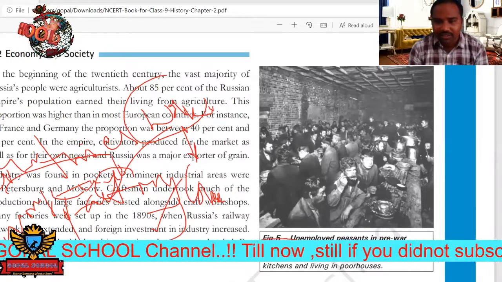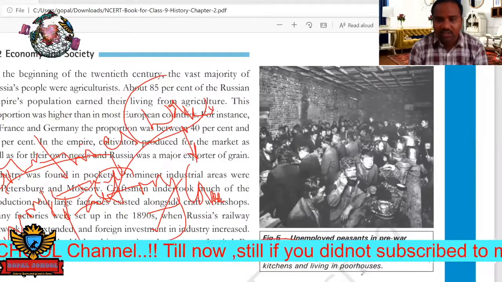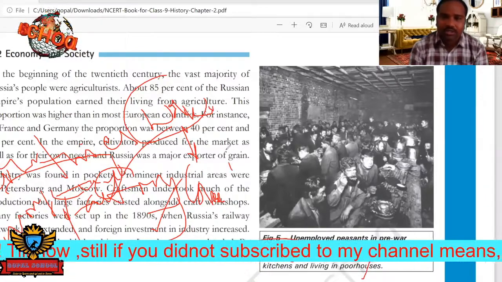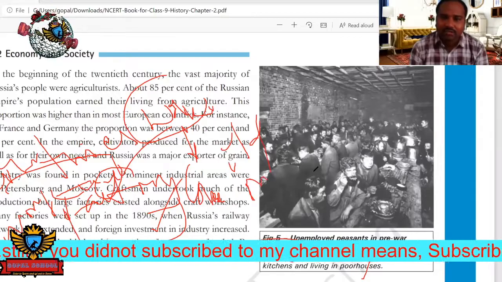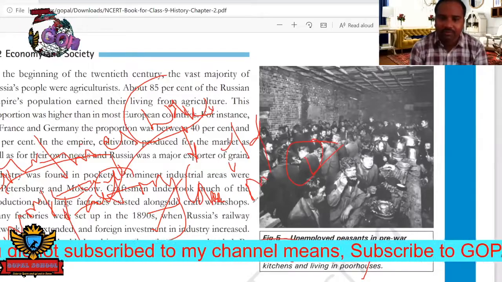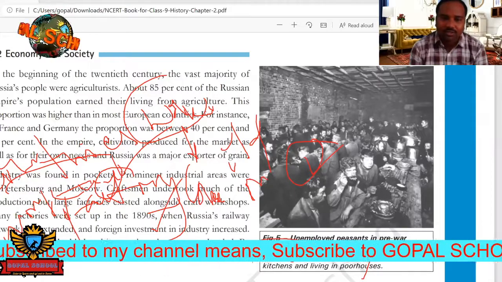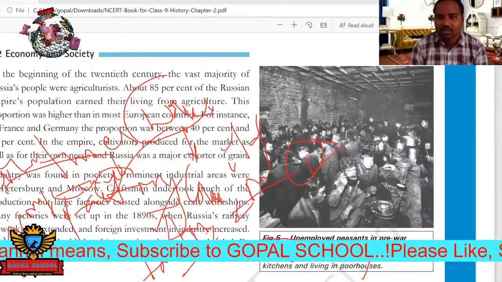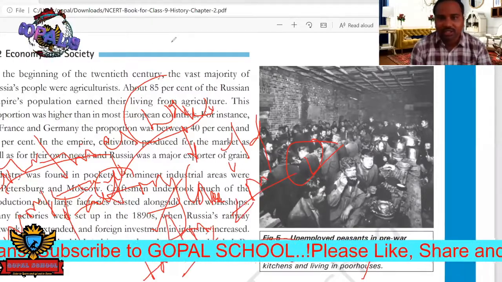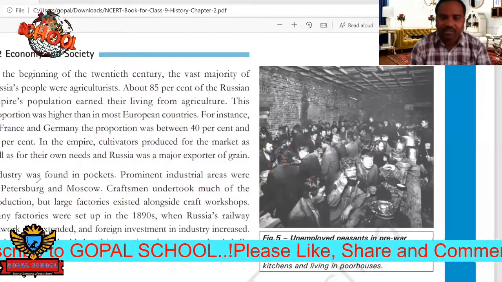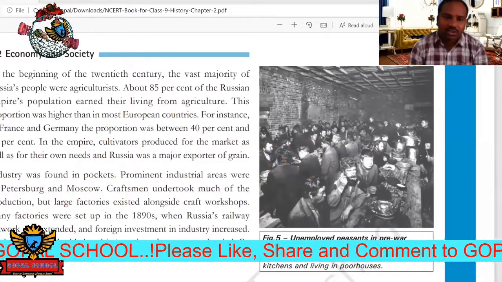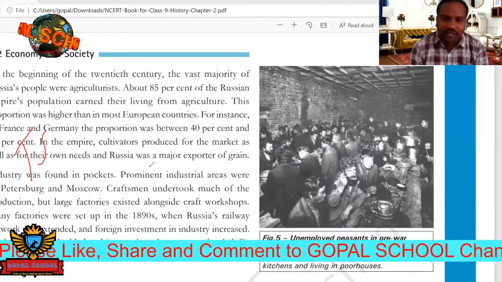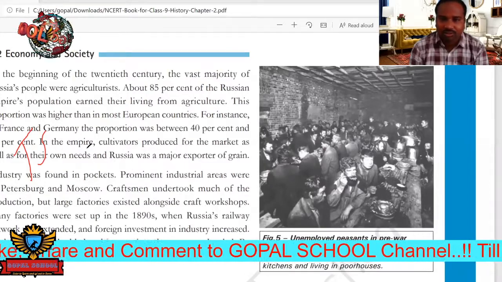So many survived by eating at charitable kitchens and living in poor houses. Charitable houses are like old age homes, orphanage homes. So many people survived like that because of lack of food. Factories also closed because of this revolution. When the revolution started, many people went for the movement. So there was great uncertainty in Russia. Their intention is to declare Russia independent from the Tsar rulers, because all the factories and companies are owned by these Tsar rulers.